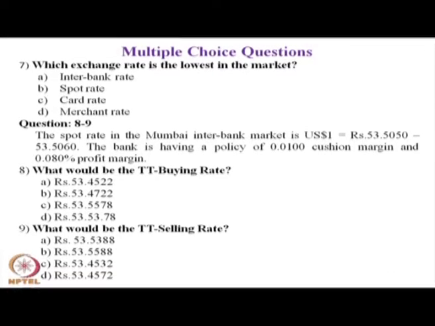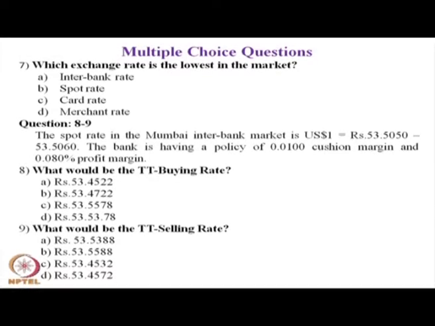The choices are for you: A. 53.5388, B. 53.5588, C. 53.4532, D. 53.4572. Mark the answer, keep it with you. Question number 8 and 9, with the write up you try to answer the question number 8 and 9.